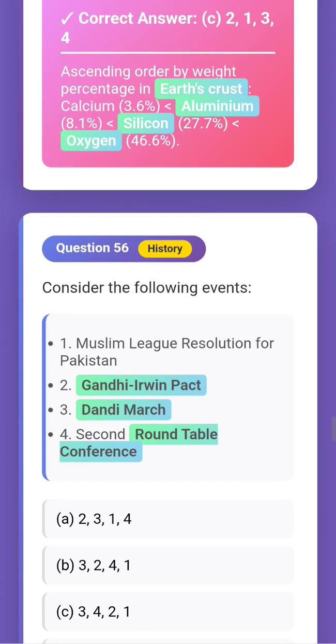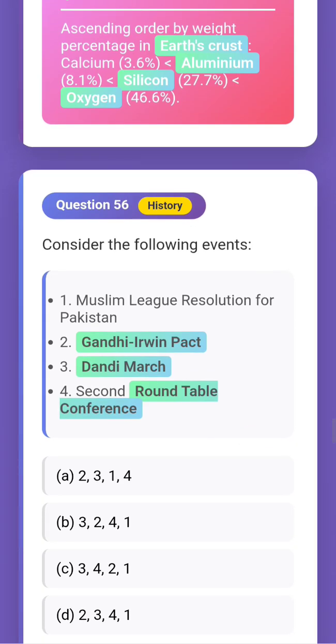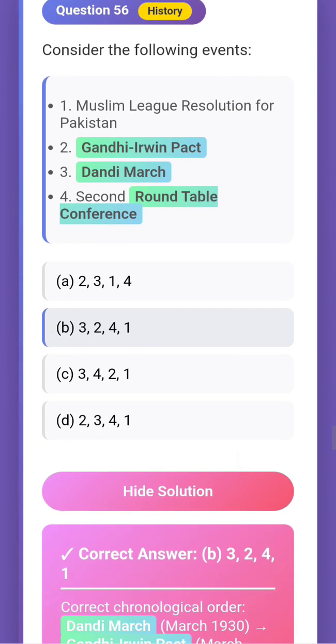Okay, now we start the history part. Consider the following events. Question 56. Muslim League resolution for Pakistan, Gandhi-Irwin Pact, Dandi March, second Round Table Conference. This is a very easy question. Now arrange it. I think it will be Dandi March, then Gandhi-Irwin Pact, then second Round Table Conference, then Muslim League resolution for Pakistan. This is last. Okay, so it will be B. I think B. Yes, B is the answer.